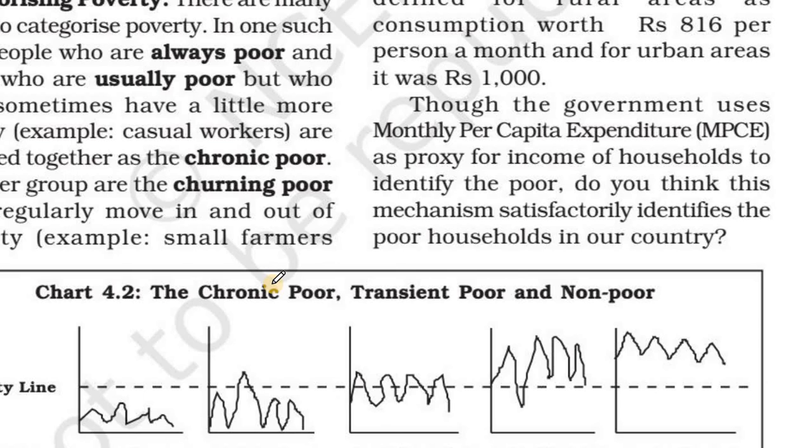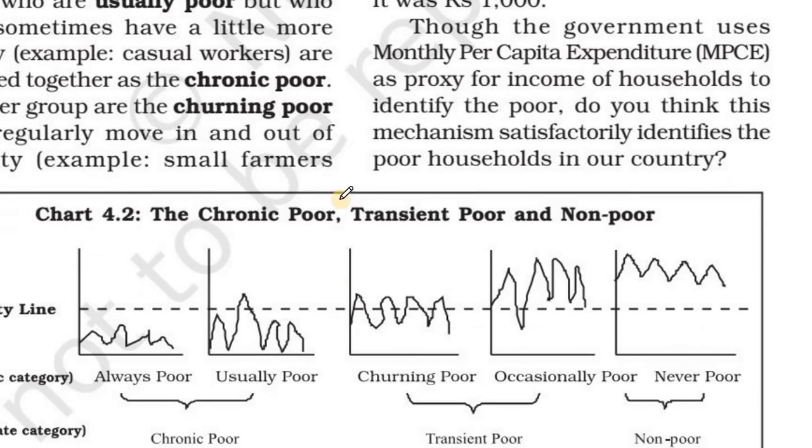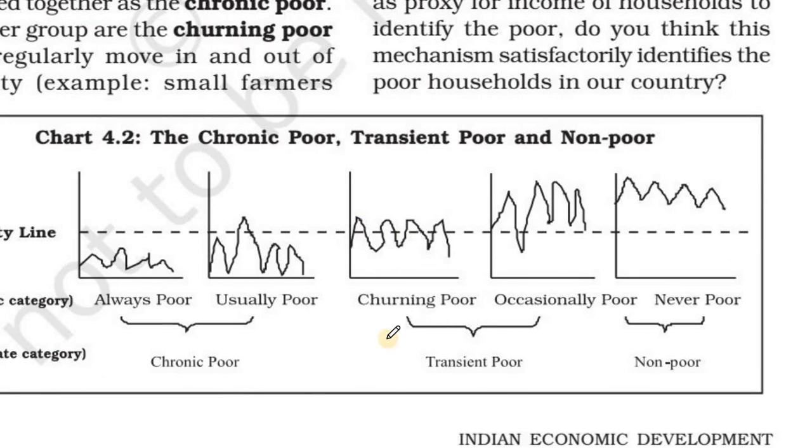Casual workers, especially those belonging to backward classes, are people who are always poor for a long duration. Next one is transient poor. We can see here the churning poor and occasionally poor. That category includes the churning poor who regularly move in and out of poverty.